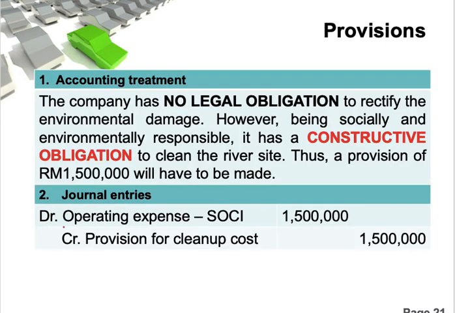So the journal entry will be debit operating expenses, credit provision for clean up costs. You can simply put debit clean up costs, much easier, you just use the same word here. Debit clean up costs and credit provision for clean up costs. Operating expenses is basically the category of the expenses in your SOPL. You put it under the operating expenses. Okay, so I stop here.